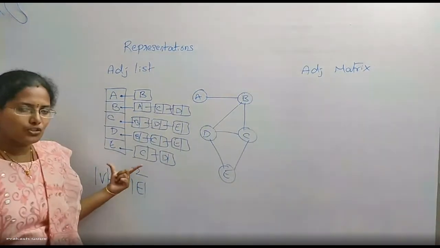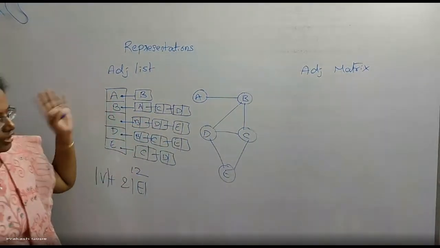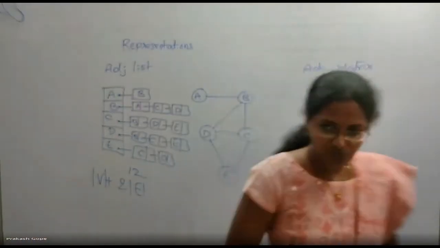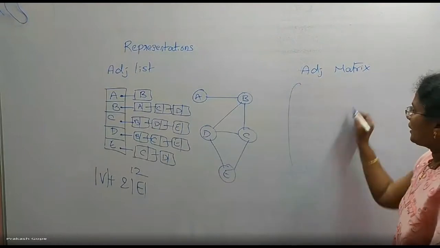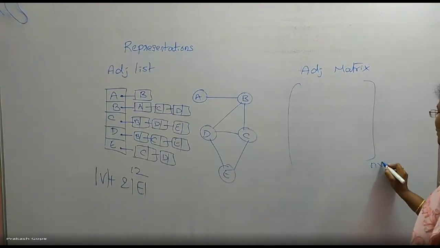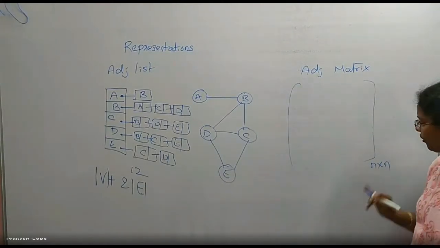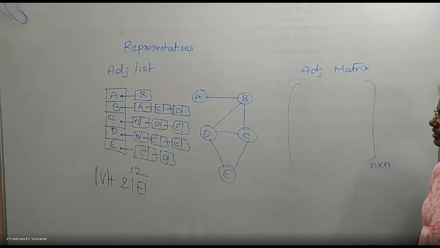So this is the space taken by the adjacency list. How about the adjacency matrix for this graph? When there are n vertices, we will take a matrix of n by n, a two-dimensional array of size like this.